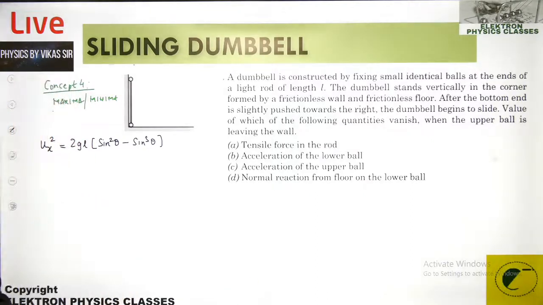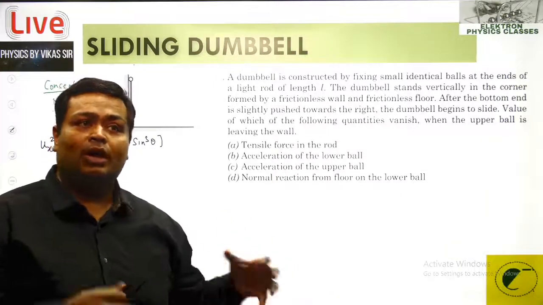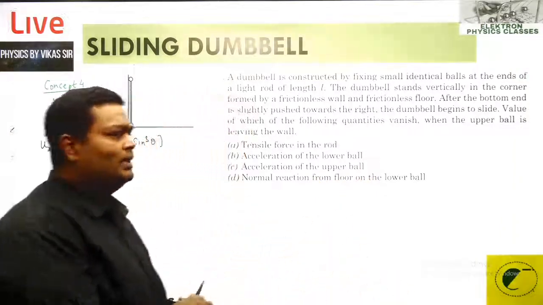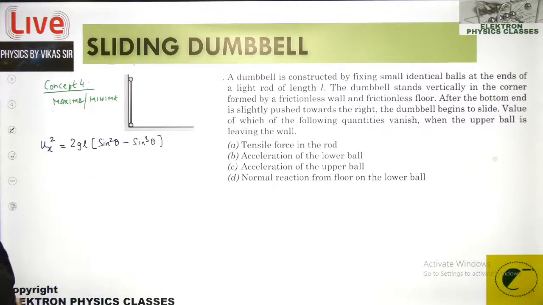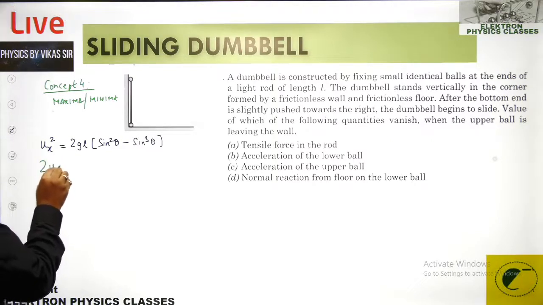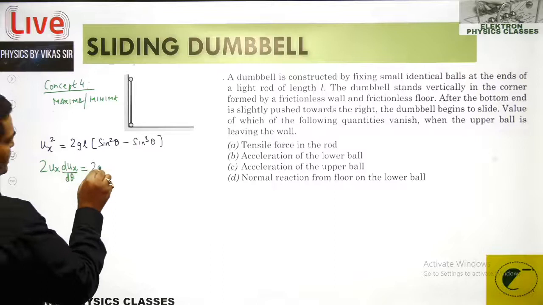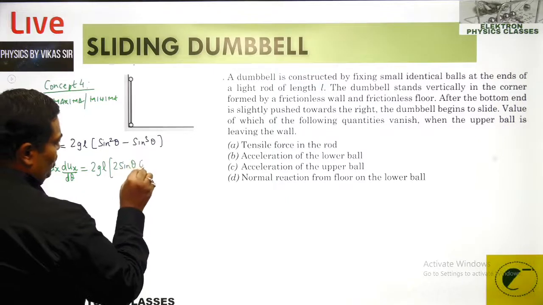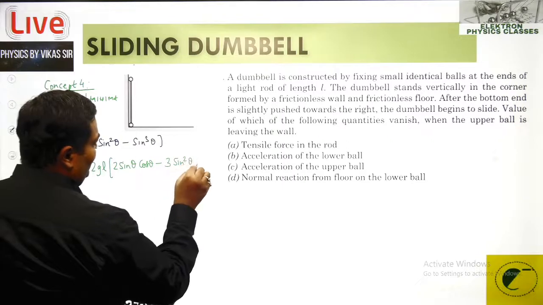Now there might be that the question ends only at a constraint, or the question asks you a generalized thing as it is asking in this question. I will come to that also. The same question asked in a different mannerism also. Now I am going to differentiate this particular function with respect to theta. So that is 2 ux into dux upon d theta is equal to 2gl times, differentiating this, 2 sine theta into cos theta by the chain rule, and minus 3 sine square theta into cos theta.